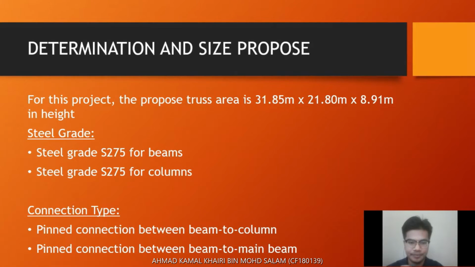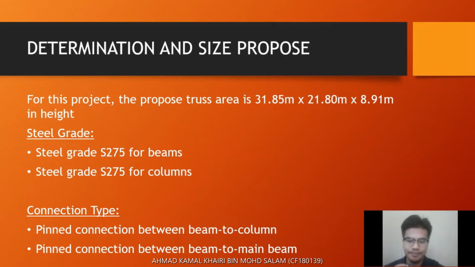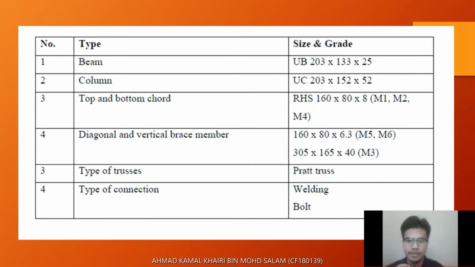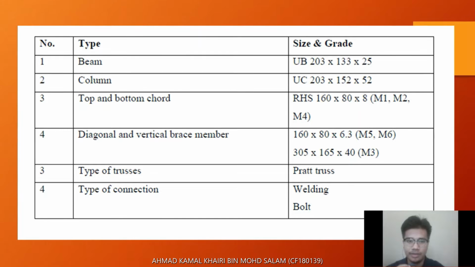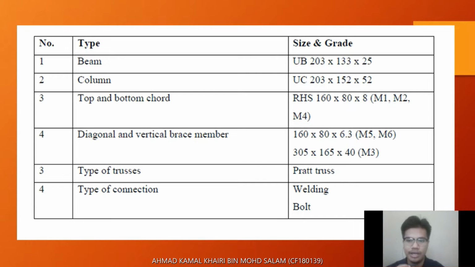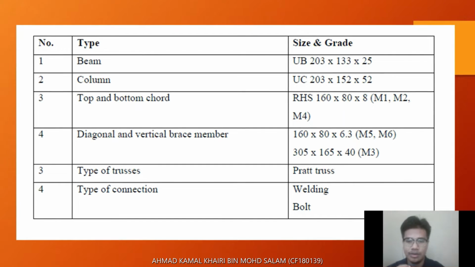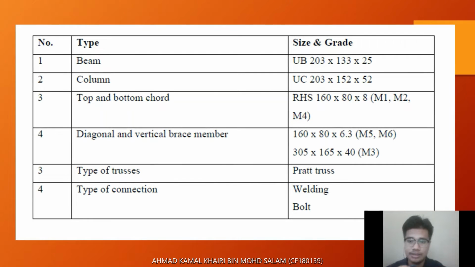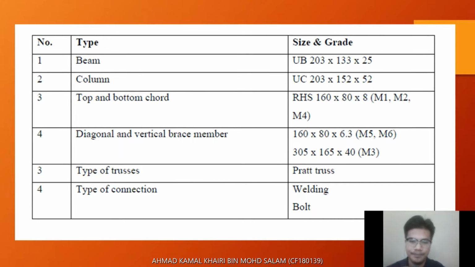For connection type, pin connection between beam to column and pin connection between beam to main beam. For the first one, the beam, we use a U-beam 203 times 133 times 25. For the top and bottom chord, we use RHS 160 times 80 times 8 for member 1, member 2, and member 4. Diagonal and vertical brace members are size 160 times 80 times 6.3. And the second one is 305, 165 times 40. Type of connection, we are using welding angle.